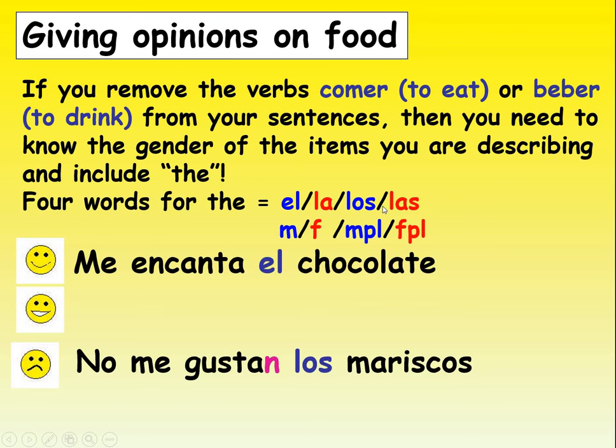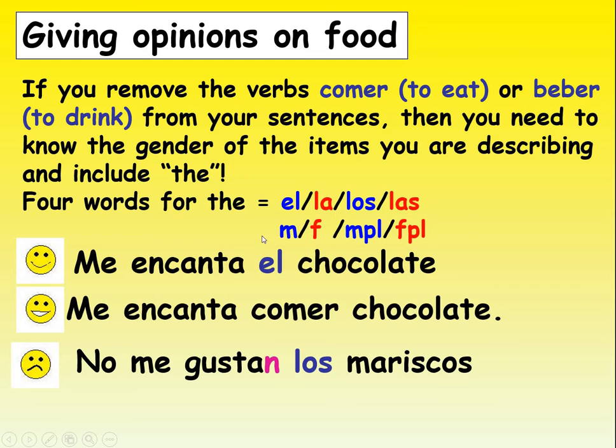If I was going to put in the eat or drink or anything in there though, then I don't need that word for the. So I love chocolate, me encanta el chocolate. I love to eat chocolate, me encanta comer chocolate. I don't need to say me encanta comer el chocolate.